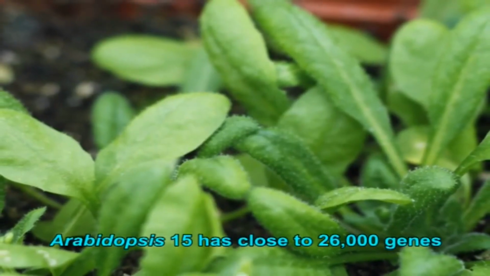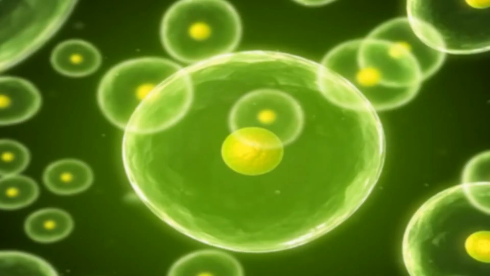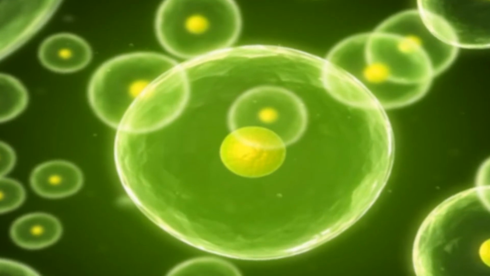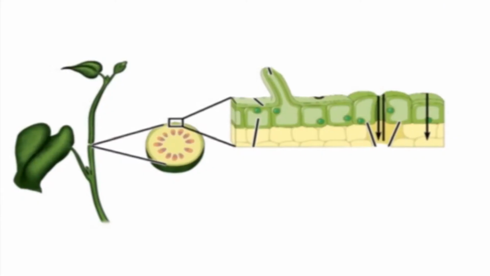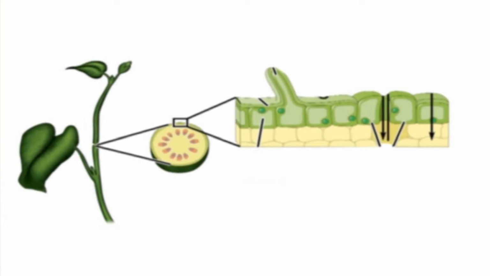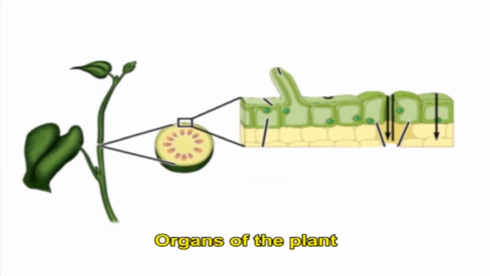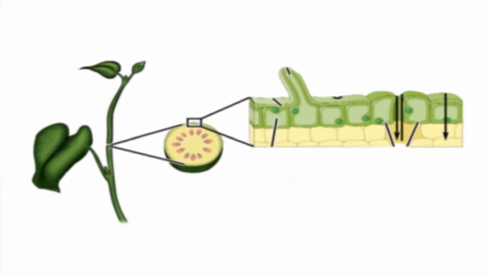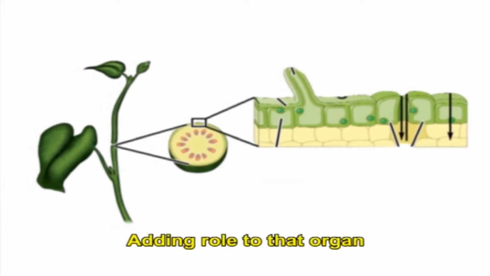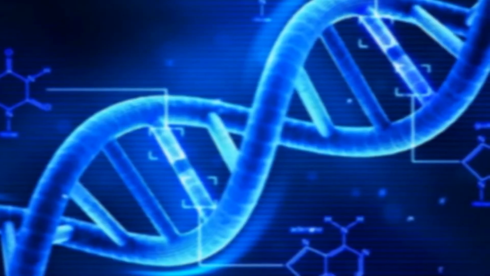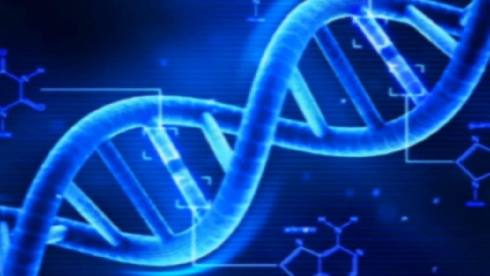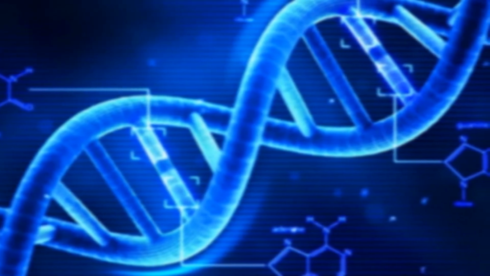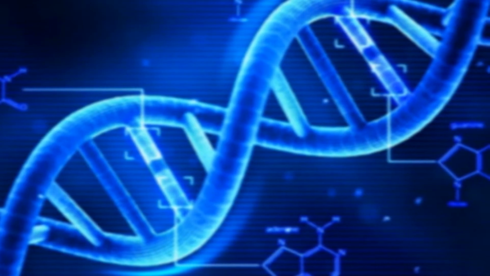Arabidopsis has close to 26,000 genes. A number of these genes are expressed most of the time in every cell. On the other hand, the majority of genes are only expressed in particular organs of the plant, either causing that organ to be different from other organs or adding a role to that organ. Additionally, many genes are only expressed in specific developmental or environmental conditions in response to internal or external cues.